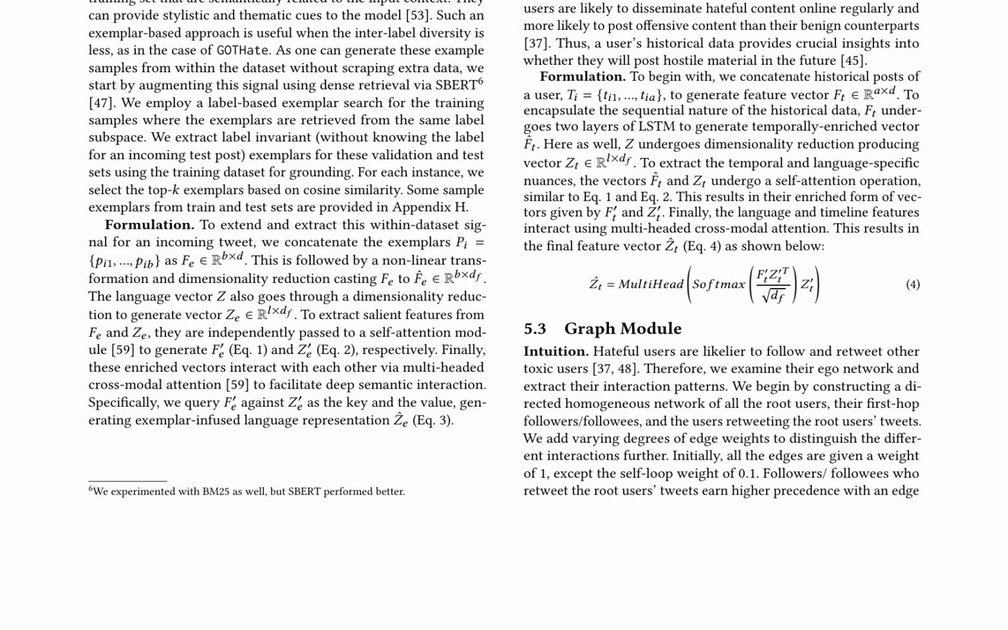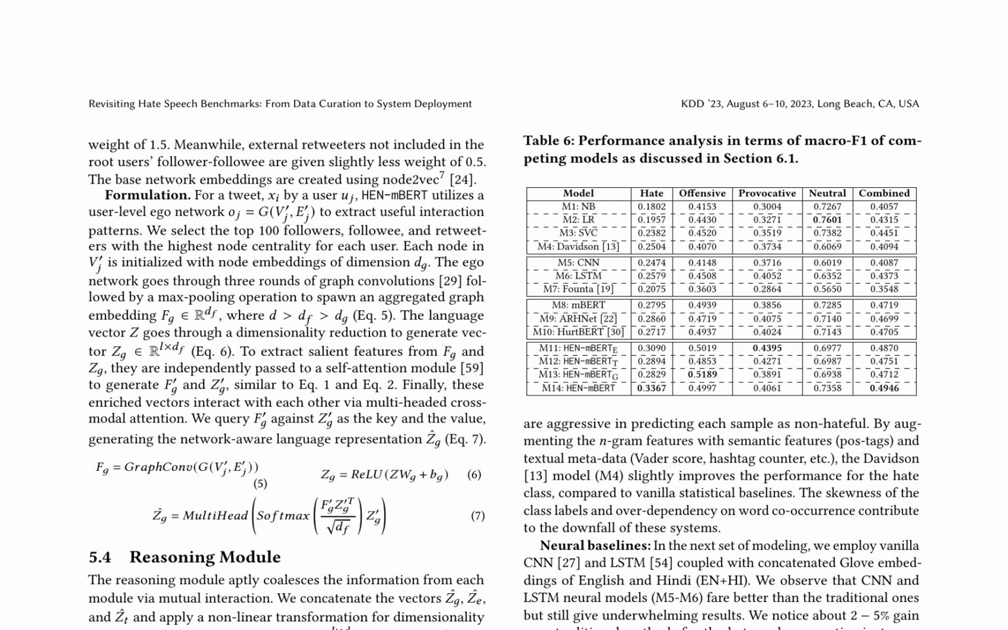The authors highlight the significance of considering users' historical data and ego networks in detecting hateful content. Formulating the ego network involves representing individual nodes as vectors, capturing their local network structure and attributes. This is achieved through a novel network-aware language representation generation process, which considers both node centrality and community affiliation. The reasoning module is a critical component, as it integrates information from each module via mutual interaction, enabling the model to capture complex relationships between nodes.